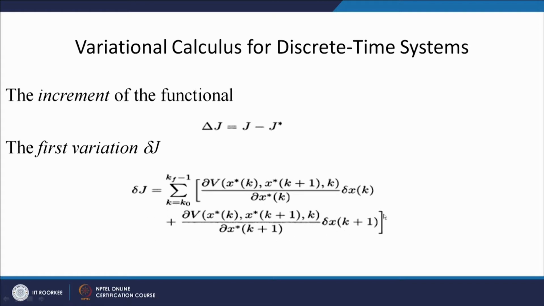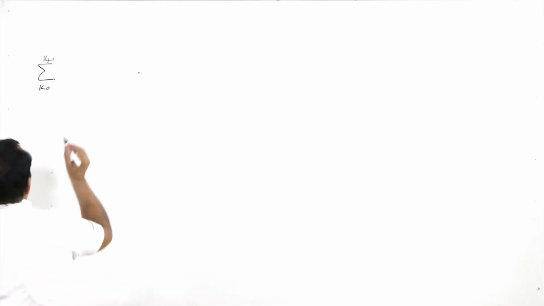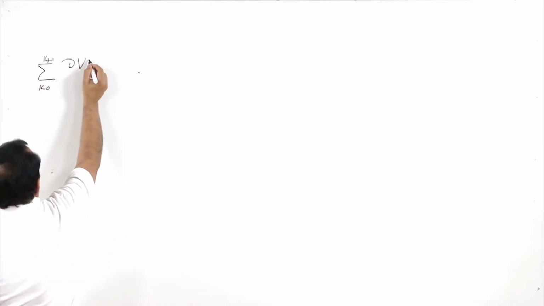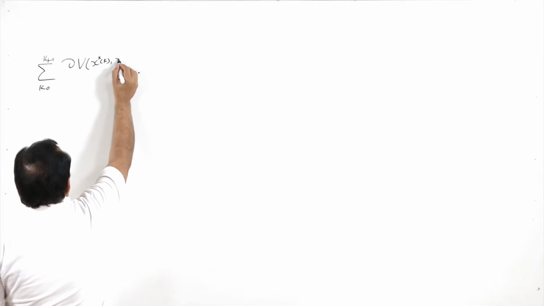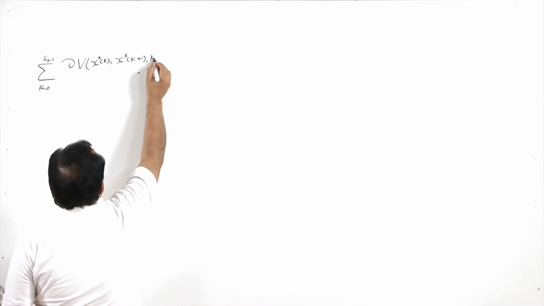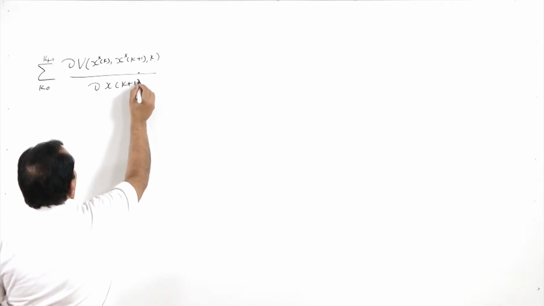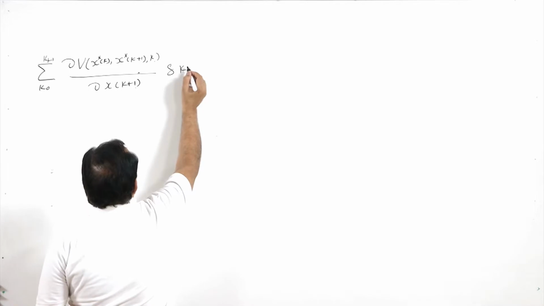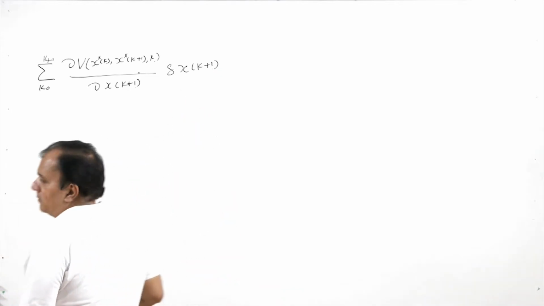So, just consider the second term of delta J, the sum from k0 to kf minus 1 of del V of x star of k, x star of k+1 by del x of k+1 times delta x of k+1.